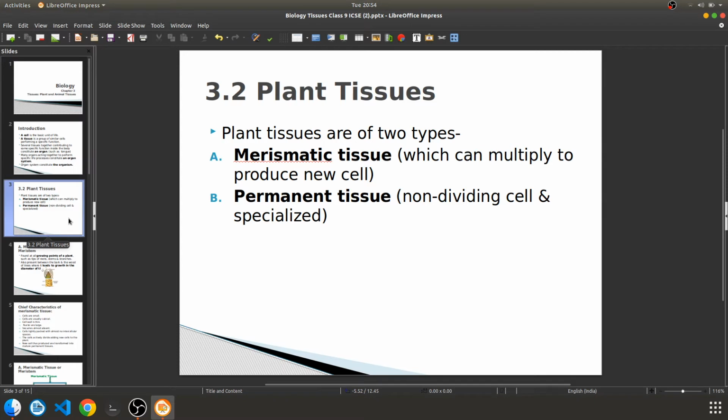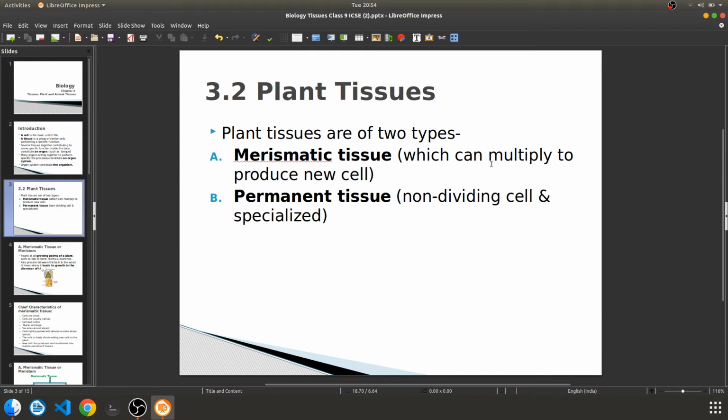So it is a non-dividing cell. It cannot multiply. It cannot get multiplied. So this will remain as it is. That means its number will not get increased. But with meristematic tissues, the number of cells will get increased.